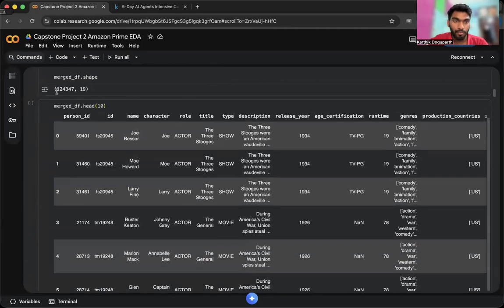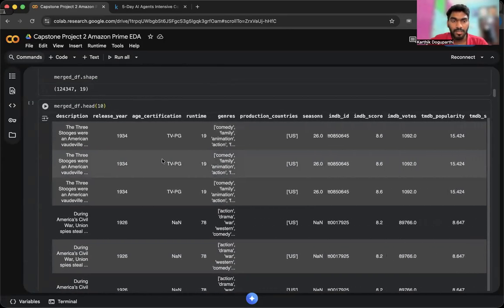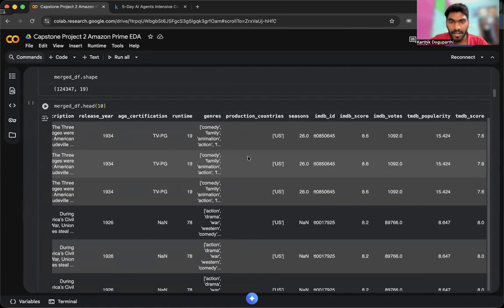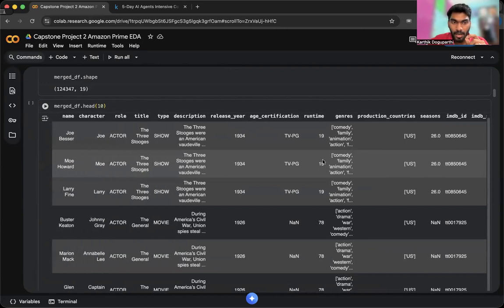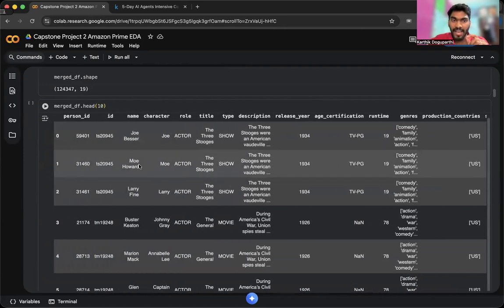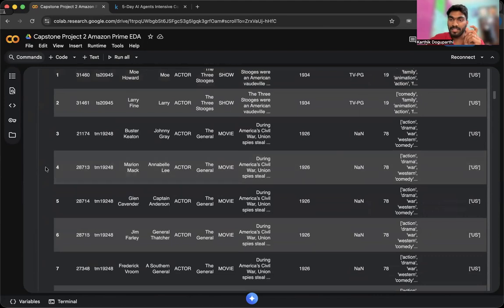It is giving 1,24,000 rows with all the data the same, and it is only changing one value, the actor name. Because of the actor name, it is creating a duplicate row. I didn't want this to happen, so I wanted to combine all those and put those character names in a single tuple and generate the row.